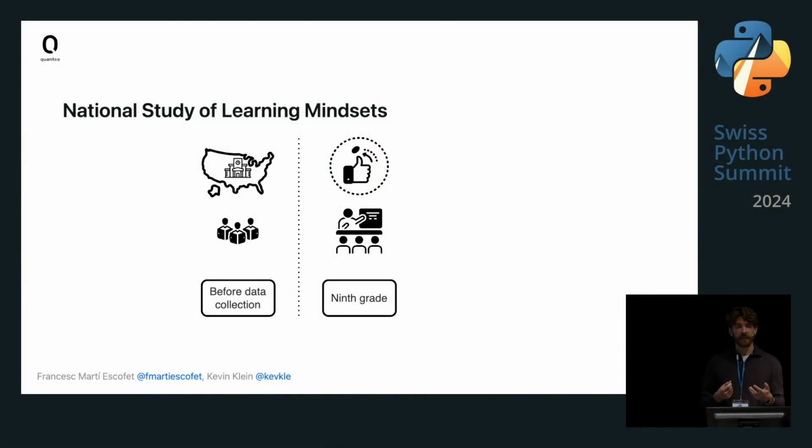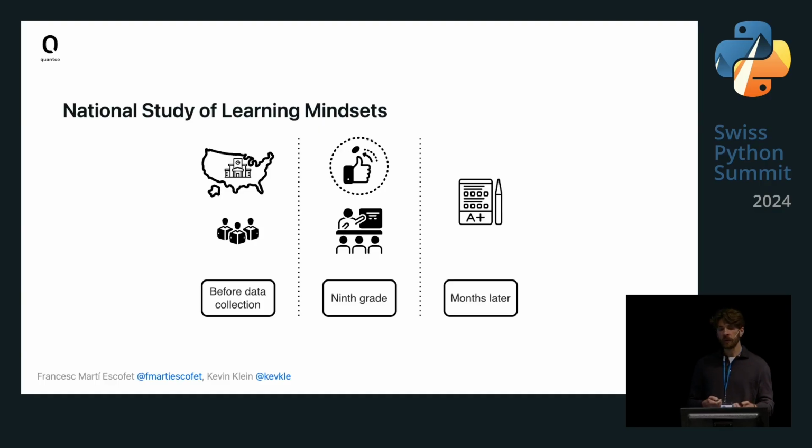Now, the experiment itself was a randomized control trial. So for every student, every experiment unit, there was a coin flip. Heads would indicate that this particular student would get coaching in terms of the growth learning mindset, and tails would mean that they would not get any coaching. This intervention or this treatment happened in 9th grade, respectively. Now, in order to come to conclusions as to what this coaching leads to, there was an outcome. And this outcome was basically a grade point average, GPA, of their school results months or years after the intervention. So this is kind of the rough experiment setup.